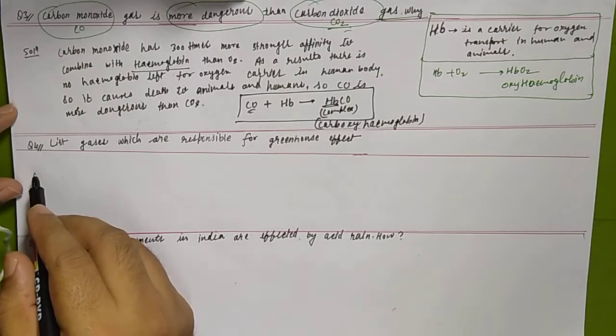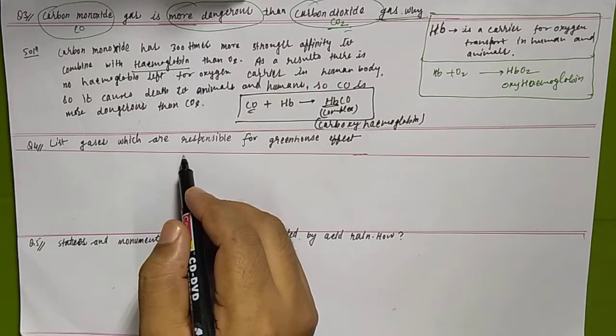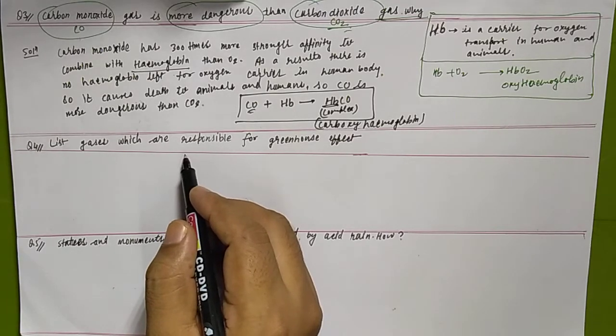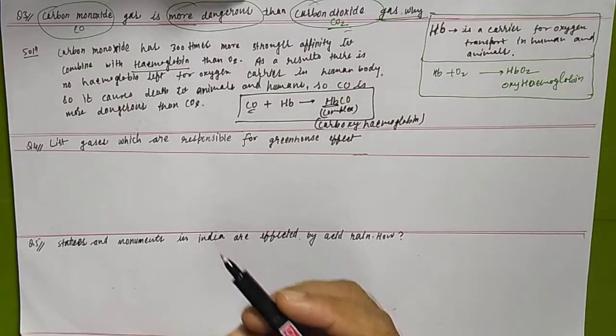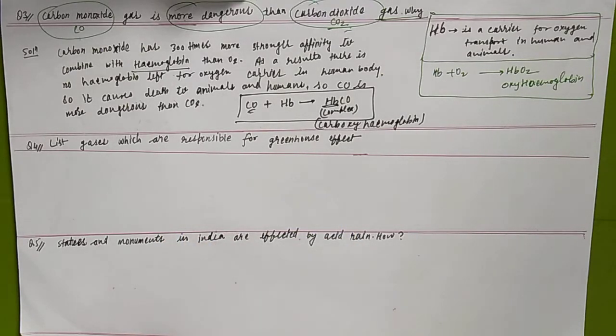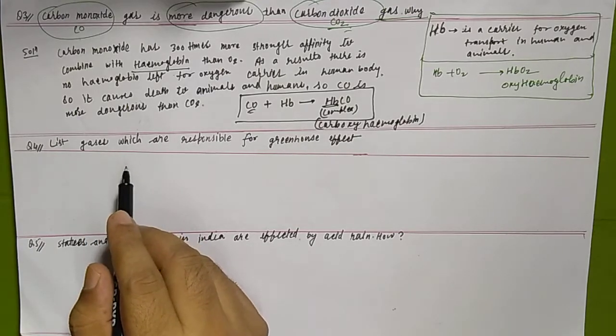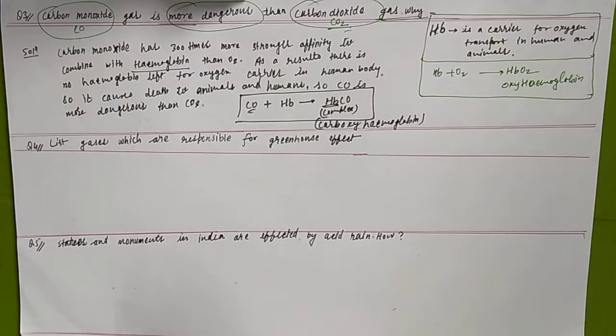Now question number 4: list the gases which are responsible for the greenhouse effect. Greenhouse effect means the increase in the temperature of the earth. When the temperature of the earth increases, the greenery of the earth gets finished, vanished, and that condition of the earth is known as the greenhouse effect. Now let us move to the next problem.